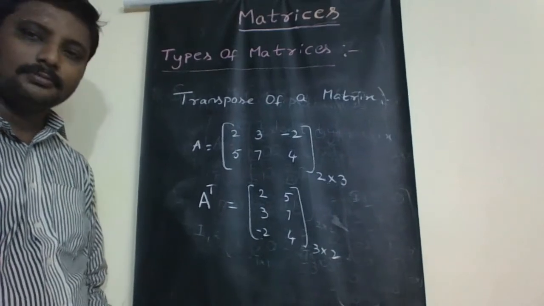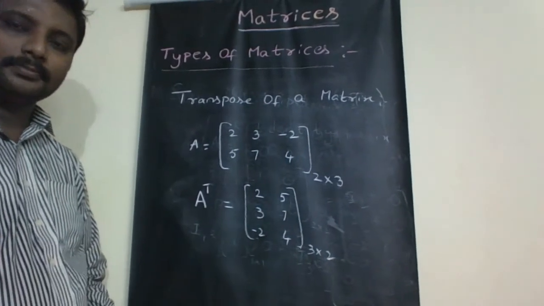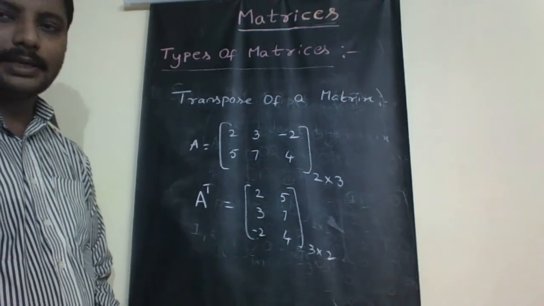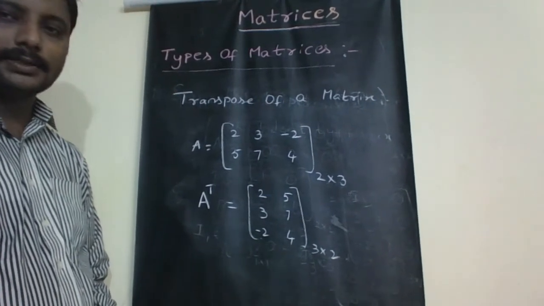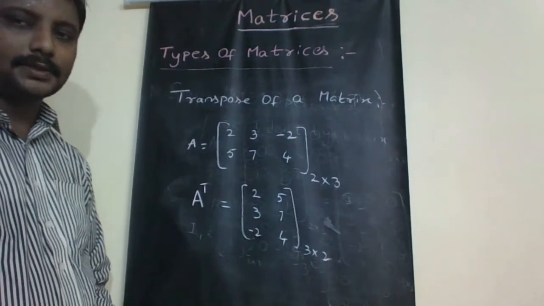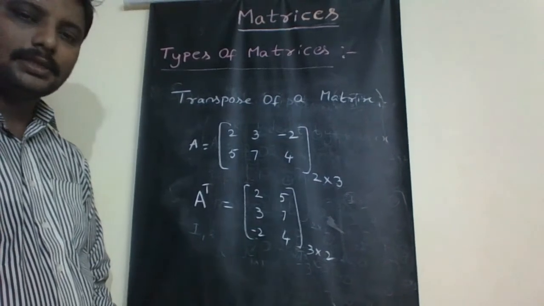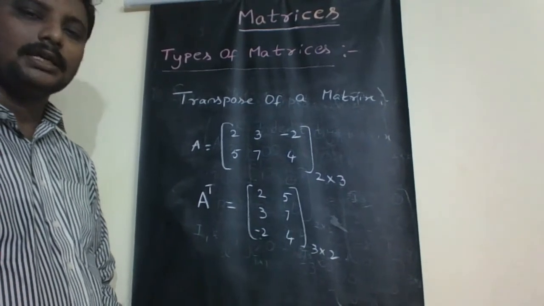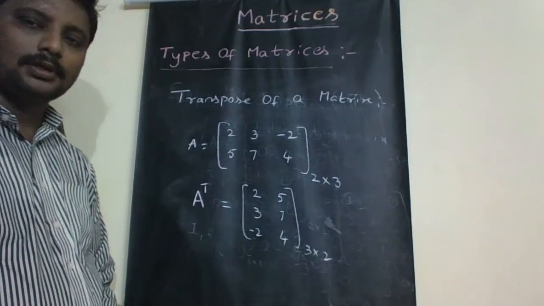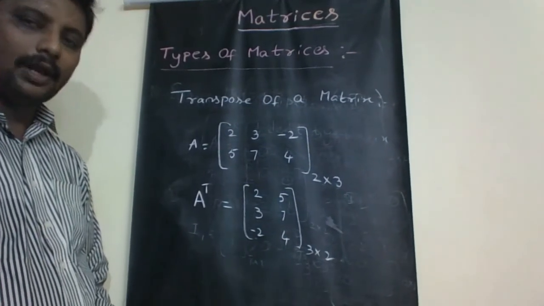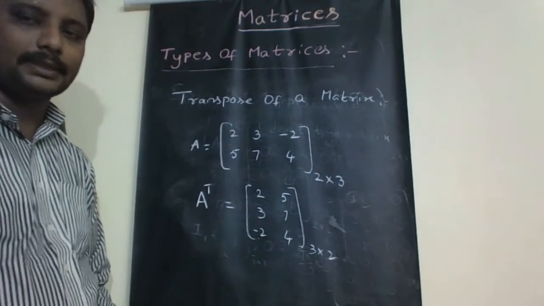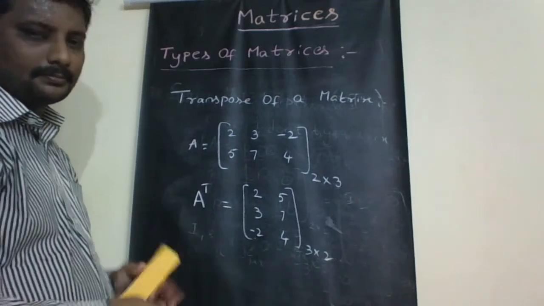So definition. Write down the definition. On interchanging the rows and columns of the given matrix, we will get the transpose of the matrix. Suppose A is a matrix, whose transpose is denoted as A power T, capital letter T.